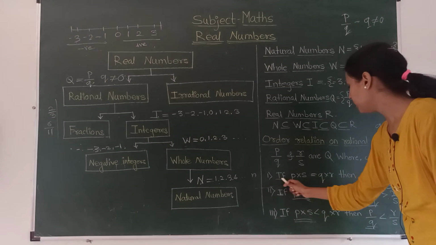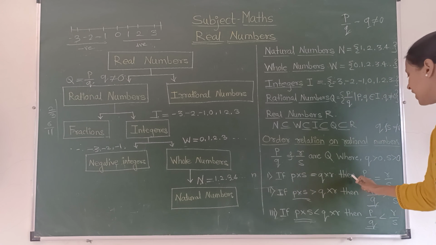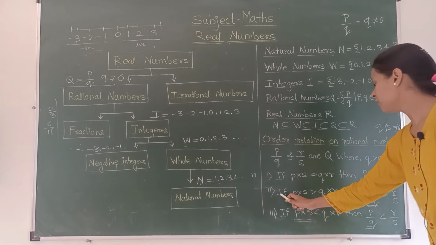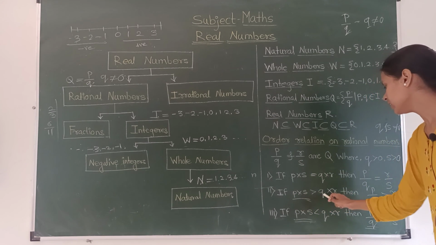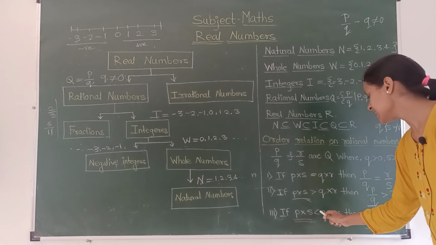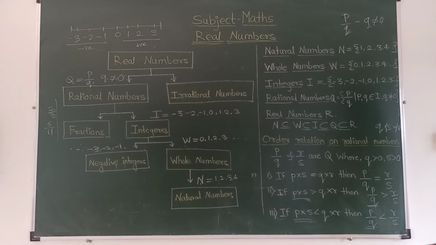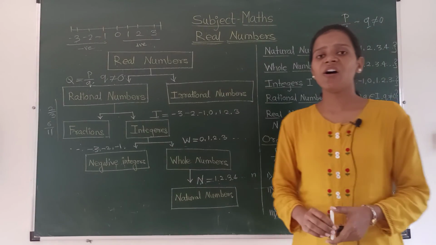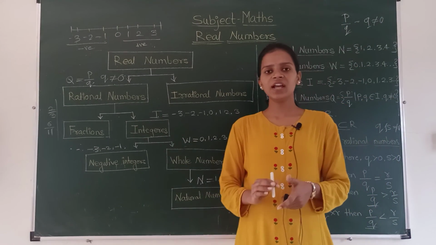So if P into S is equal to Q into R, then we can write P upon Q is equal to R upon S. If P into S is greater than Q into R, then P upon Q is greater than R upon S. If P into S is smaller than Q into R, then obviously P upon Q is smaller than R upon S. These are all the basic concepts of real numbers.